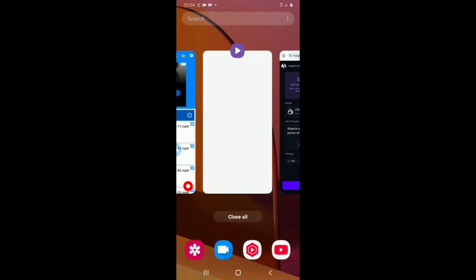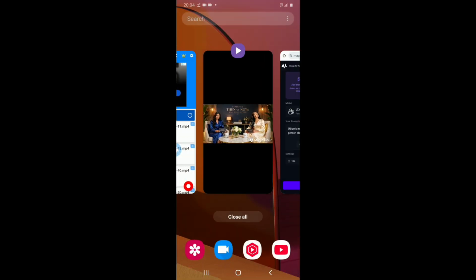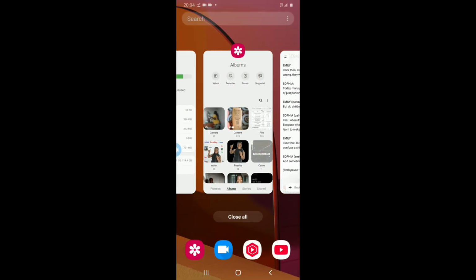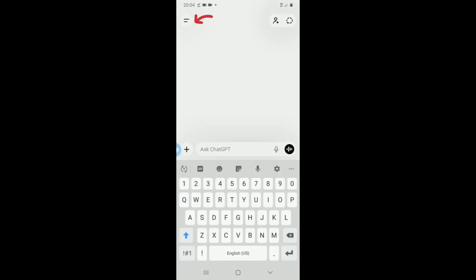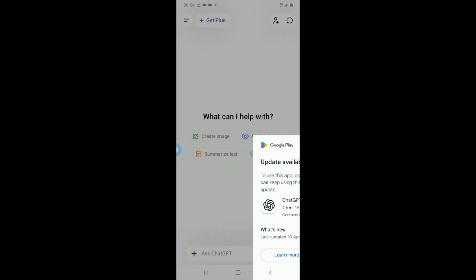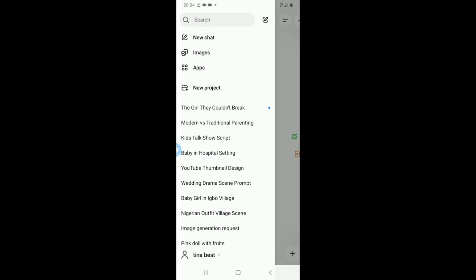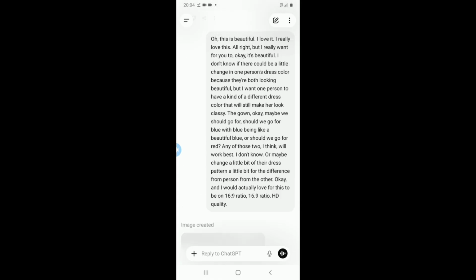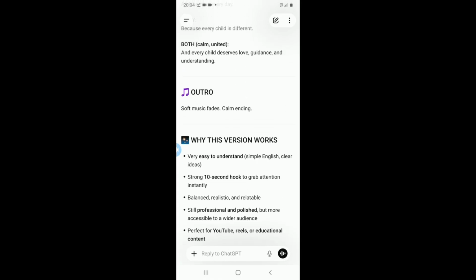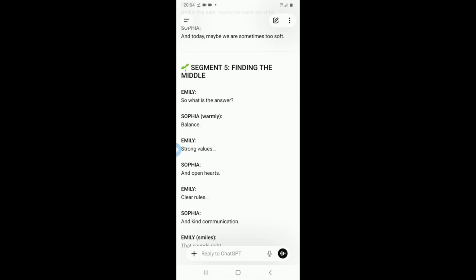So now I'm gonna go right here. You can see I'll go to ChatGPT to go and copy my prompt and I'm going to use. Okay, so I think at this time ChatGPT has already logged out the very first thing I use. So I'm going to tap up right on this corner here. So it's going to take me to here. So it is modern versus traditional parenting. So it's going to bring me to this interface. I'm going to scroll down to choose the very first one.